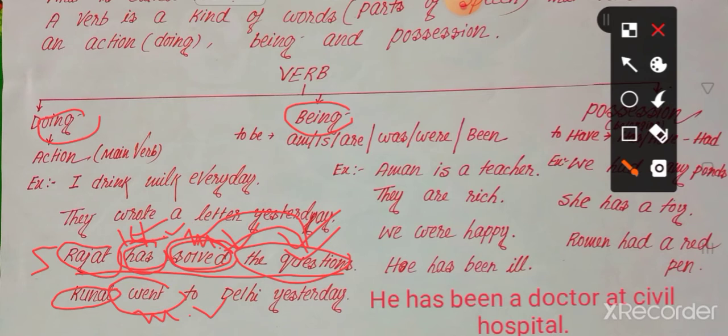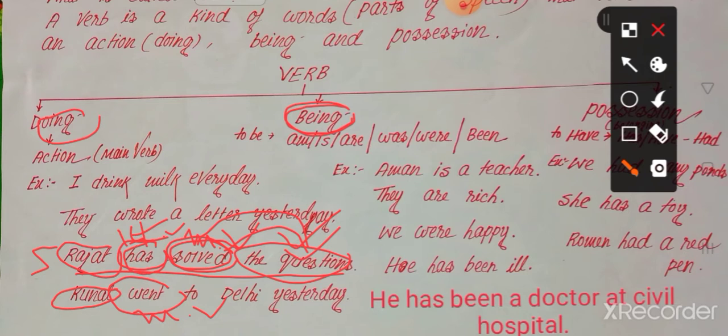That is, the object depends on the verb. Where we do not get any action of the verb, in these sentences we cannot get any object. Okay, so with the being verb we cannot get any object. In this sentence we do not get any object because the being verb does not show any action, so that's why it has no object.